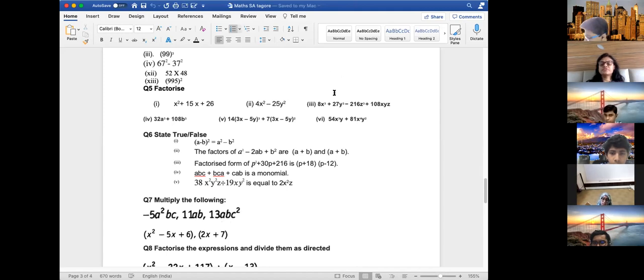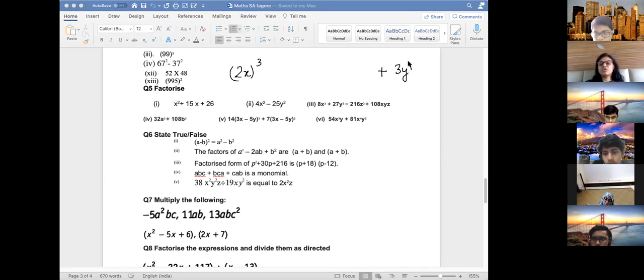Have you tried that? Because I have a doubt, you should have minus. Let me check it. The question could also be wrong. 8x cube means 2x whole cube. Okay, and it can be the last term. So I'm writing it over here, 3y whole cube. So if it is a and b, the second term will be 3 into 2x whole square, 3a square b into 3y, plus 3 into 2x plus 3y whole square.